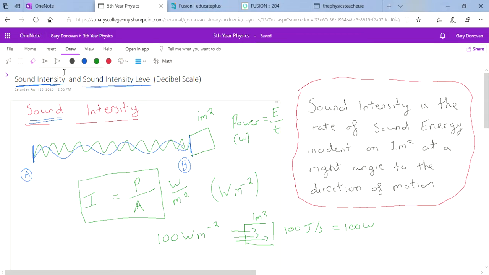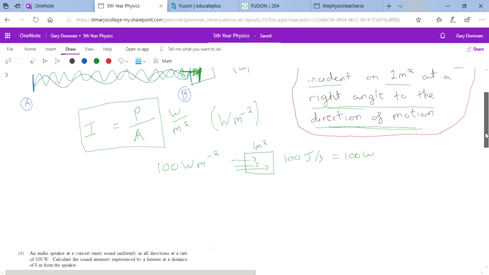So sound intensity is the rate of sound energy, and that rate of sound energy, remember, is power, falling on 1 meter squared at a right angle to the direction of motion. And that last bit, at a right angle to the direction of motion, is important. It's measured on how much is falling at a right angle to it. So if the surface is here, it's falling perfectly at a right angle to it. So that's sound intensity, and it's basically a measure of the amount of energy that's being carried.